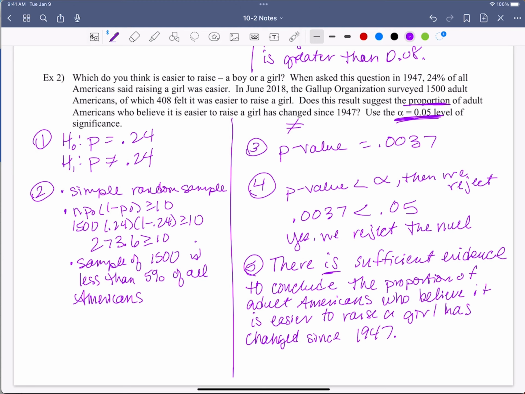The process is literally the same, right? And you're just focusing on this p-value because what did we learn? The smaller the p-value, the stronger the evidence against the null statement, right? The smaller the p-value, the stronger the evidence is that we're going to reject. All right? Cool.